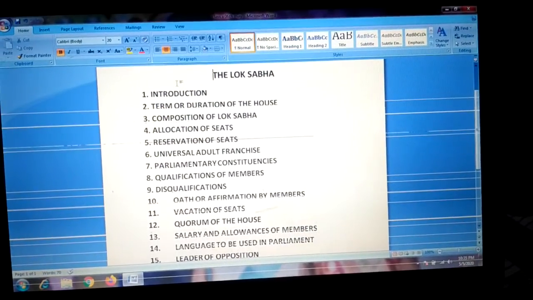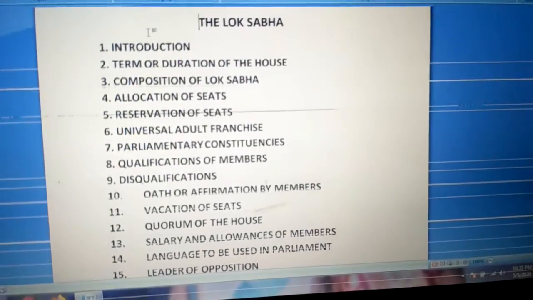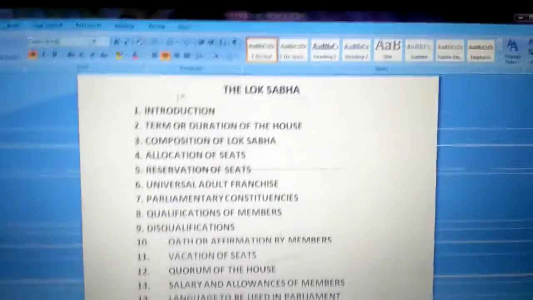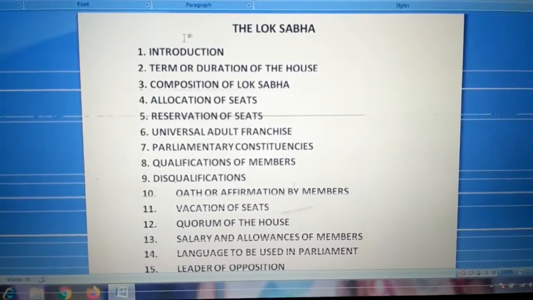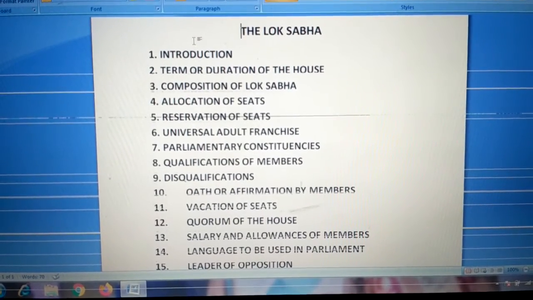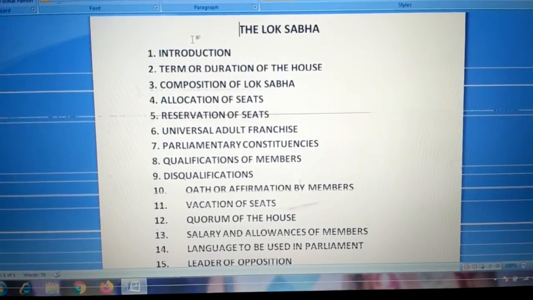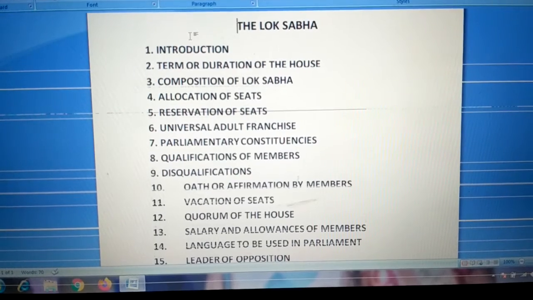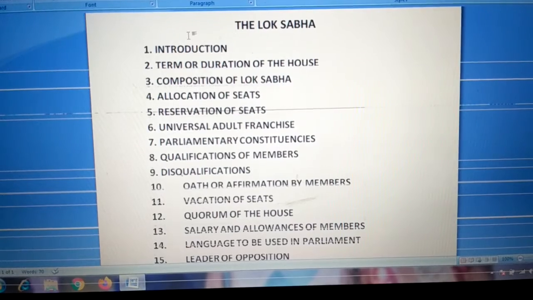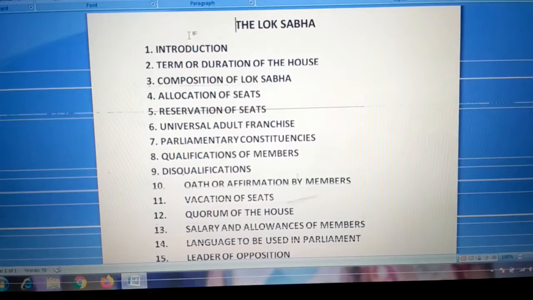Then next point, composition of Lok Sabha. What is the composition of Lok Sabha? Here we have to know the maximum strength of the Lok Sabha. This question is very important for 1 mark or 2 mark type questions. What is the maximum strength of the Lok Sabha provided by the Constitution? The answer is 552. So the maximum strength is 552.